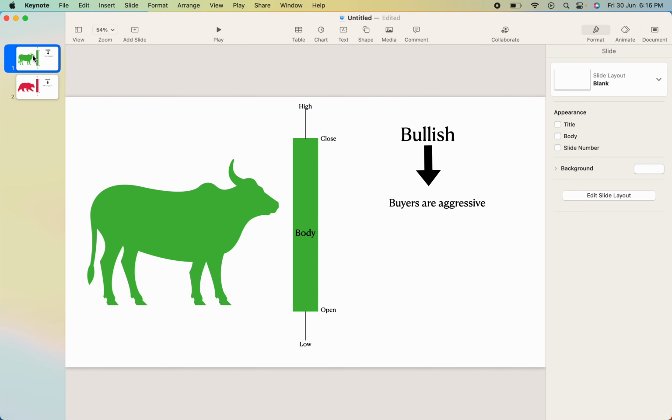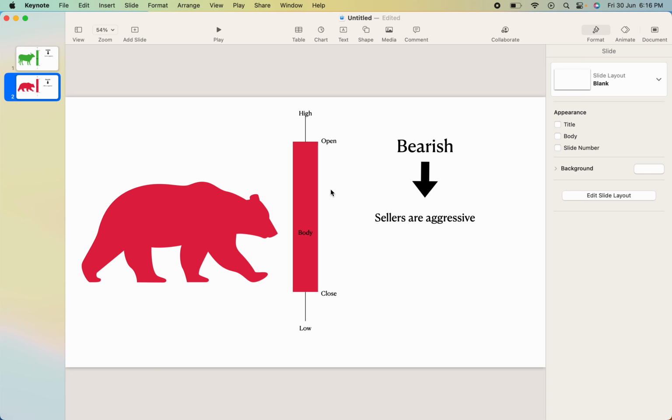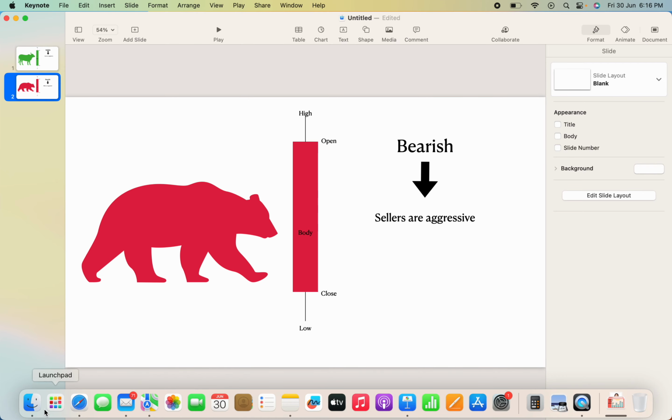Psychology wise, you will have to understand that a bullish candle means buyers are aggressive, so the demand is more, and in a bearish candlestick the sellers are aggressive, so the supply is more. That is how you will understand the candlestick.